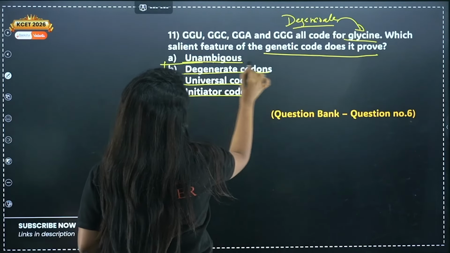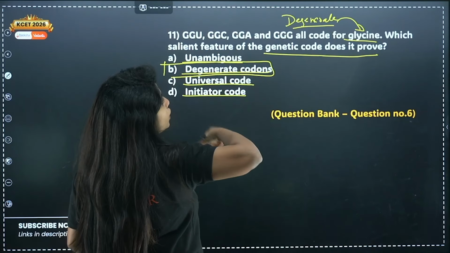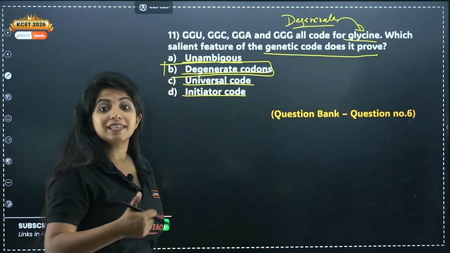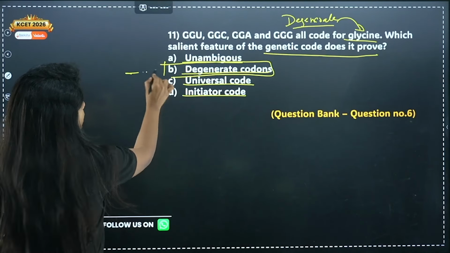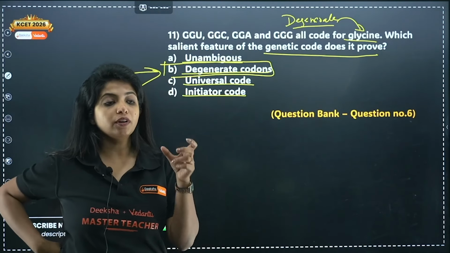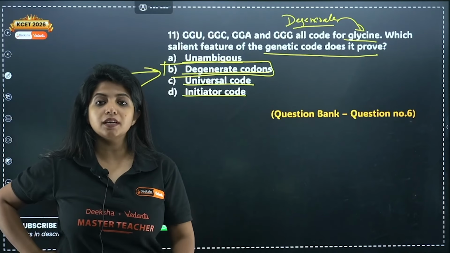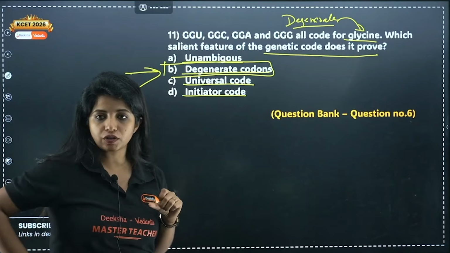So it is degenerate. If it was said that GGU codes for glycine, UUU codes for phenylalanine, what does it prove? It shows unambiguous nature, one codon, one amino acid. So here it is degenerate nature which has been said. If the question is, this codon codes for this in human beings and the same thing is being produced in bacteria, what feature does it show? Universal codon feature it shows.